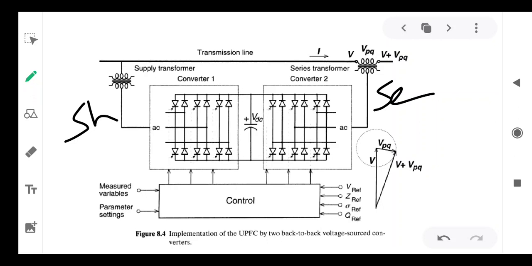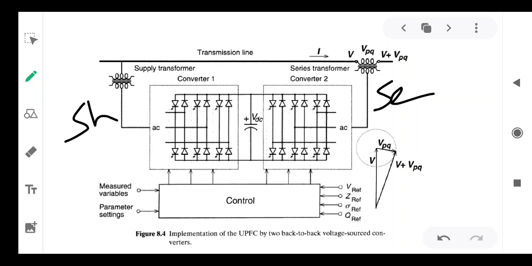Any one signal, or more than one signal, can be used for the computation of required firing pulses to converter 1 and converter 2 with the help of gate pulse generation.